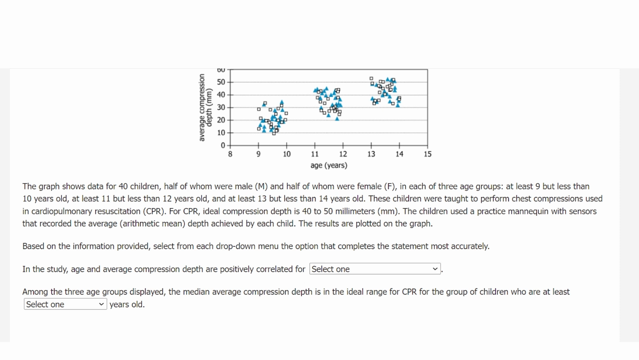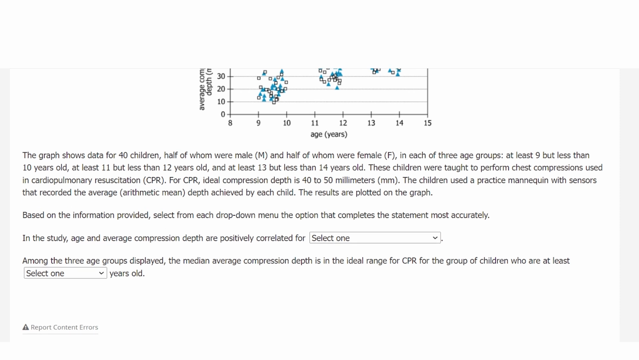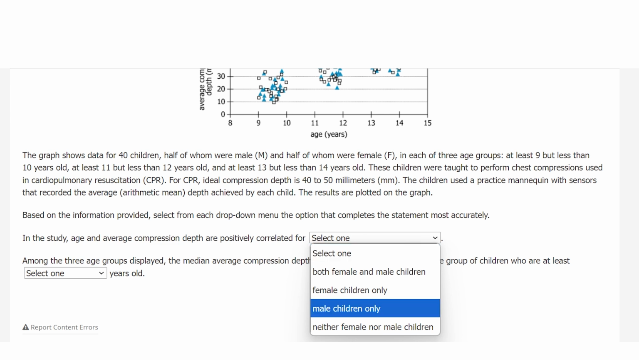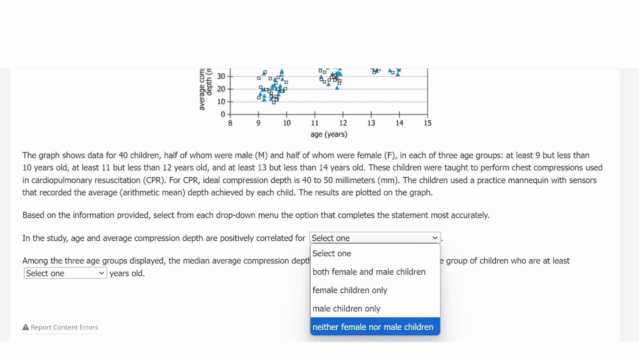Now let's move on to the question. In the study, age and average compression depth are positively correlated for what? Options are both female and male children, female children only, male children only, neither female nor male children.